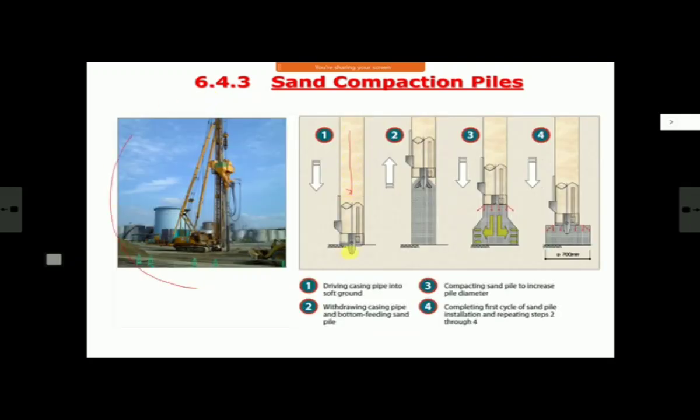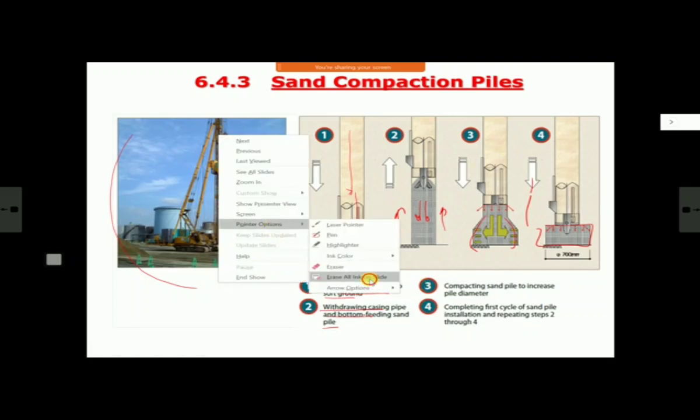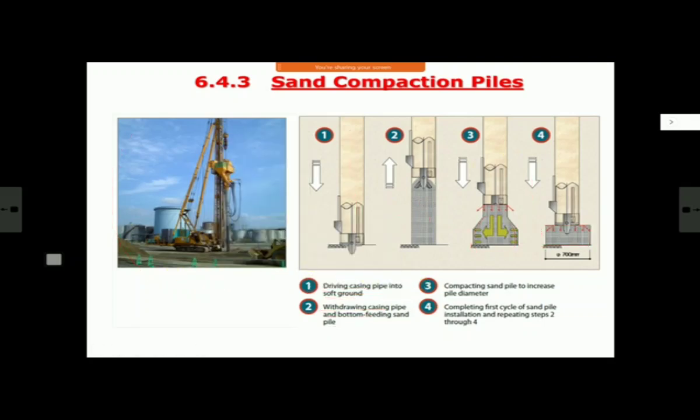This rig goes down, driving the casing pipe into the soft ground. Then you will withdraw the casing pipe and the bottom-feeding sand. Then you will drop sand from the top, and like your stone column, you will keep on withdrawing your penetrating tool and keep on pressurizing the sand in stages so that it expands, and like that you go up to the top and fill up the whole borehole. So this is quite similar to stone column. Let me say in India it has not been very popular. It is different from vertical drains made of sand, where you simply pour the sand. These are sand compaction piles.